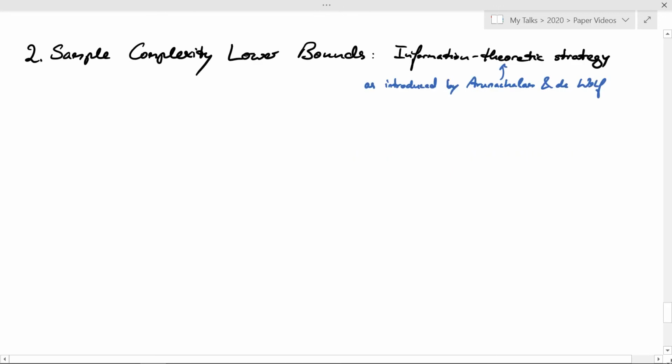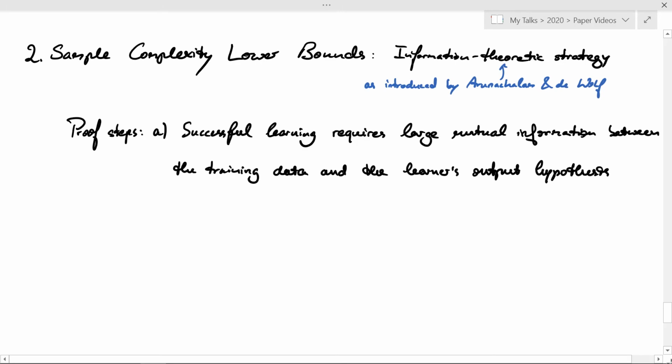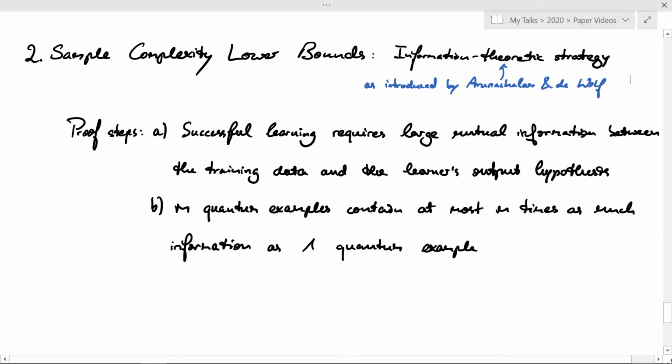For the sample complexity lower bounds, we use an information-theoretic proof strategy which was first introduced by Arunachalam and de Wolf. Let me sketch the proof steps. First of all, you prove that successful learning requires a large mutual information between the training data and the learner's output hypothesis. Next, you prove that if you have m quantum examples, these can give you at most m times as much information as one quantum example.